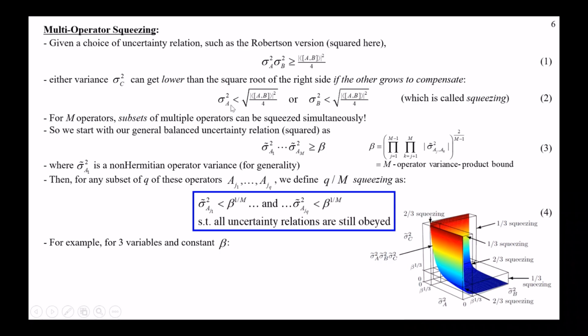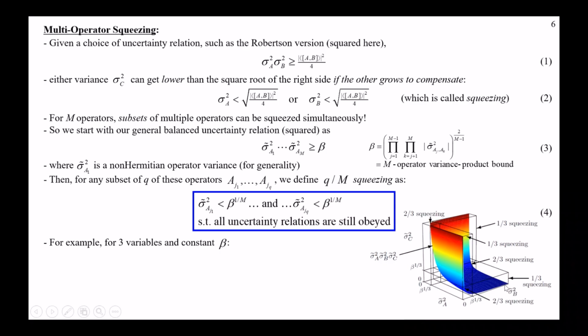Just one variance goes below this limit, okay? Well, if it's just one of them going below that limit, that would be like this big square slab here on the bottom, this big slab. So that's when this surface is inside this big slab, okay? We can call that one-third squeezing, okay? So it's only one operator that is squeezed down here, okay?